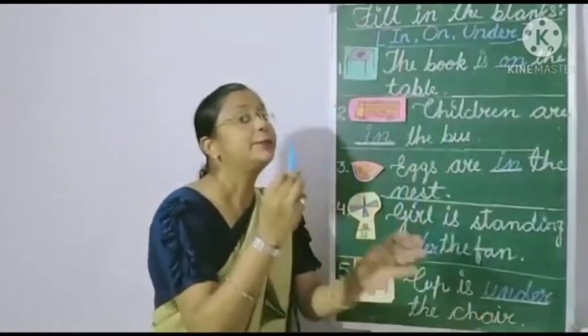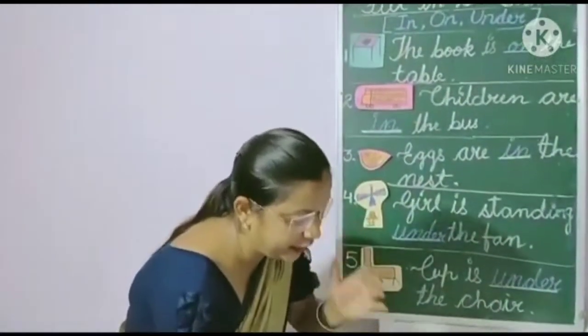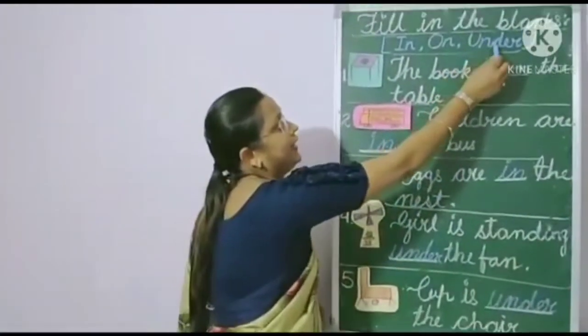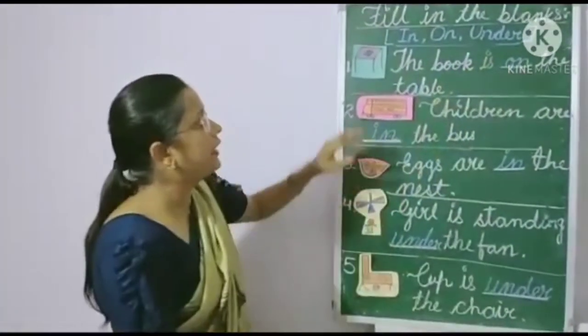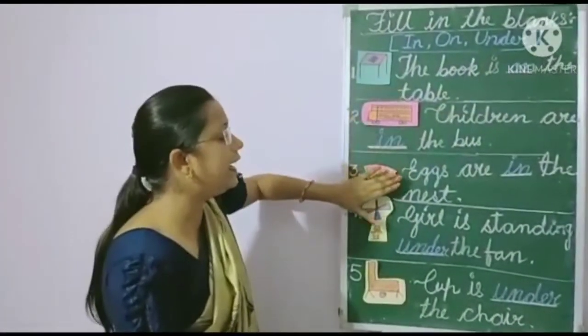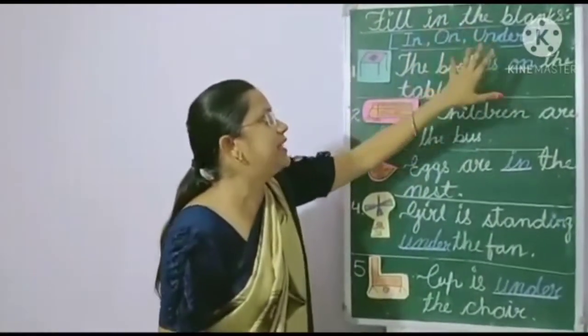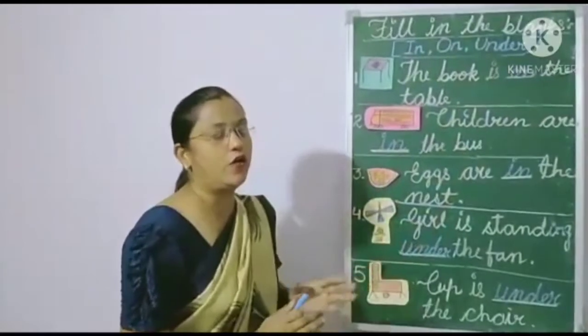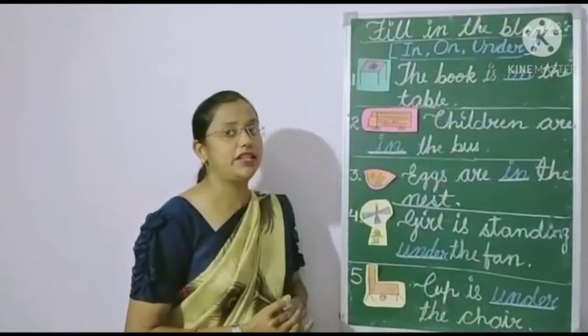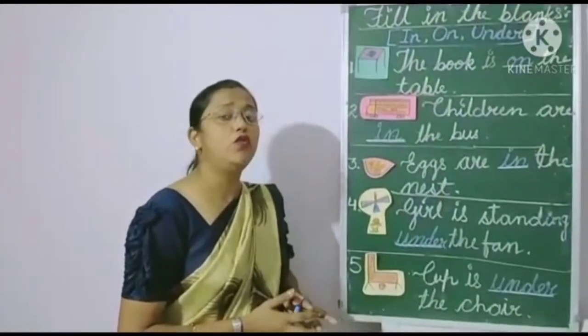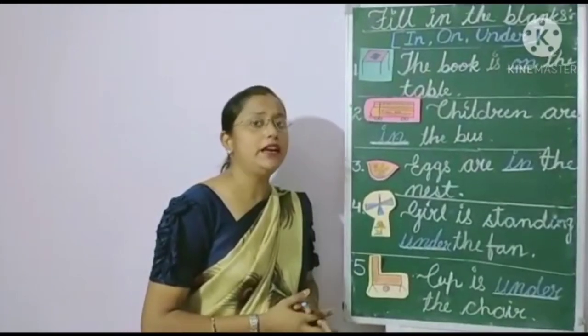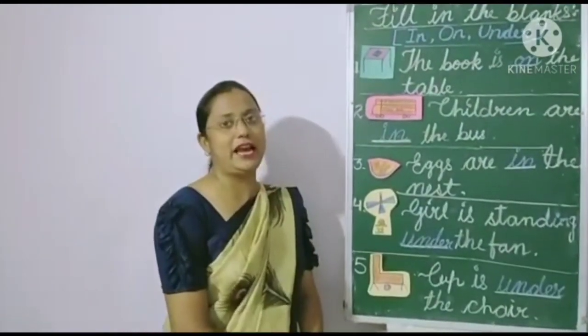If any object is under something, then we have to use the word under. Okay, you have to look at the picture and fill the preposition in, on, under. You have to choose the word from the three. Okay children, I hope you all understood and do more practice. Okay children, thank you.